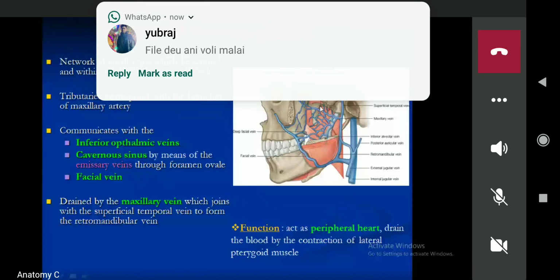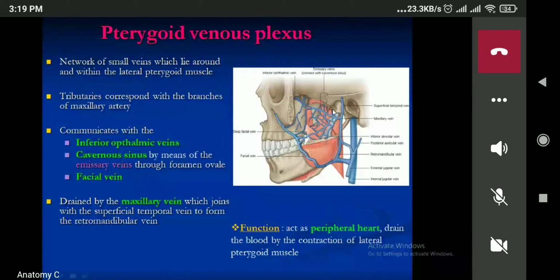Now, what structures pass through the foramen ovale? MALE structures, right? You can memorize this as MALE. M for mandibular nerve. A for accessory meningeal artery. L for lesser petrosal nerve. E for emissary vein. Now, this is the same vein, right?